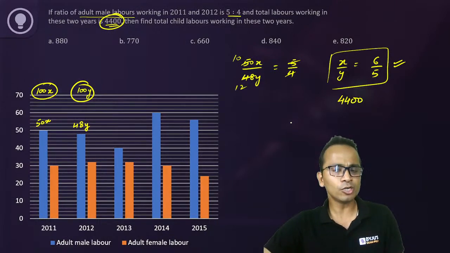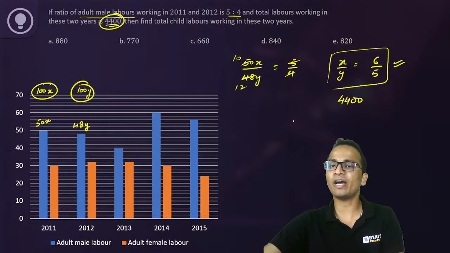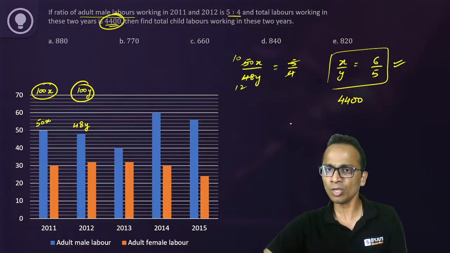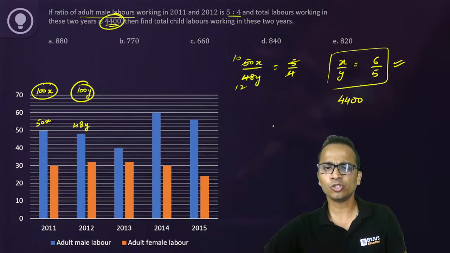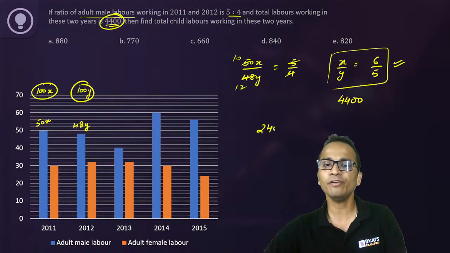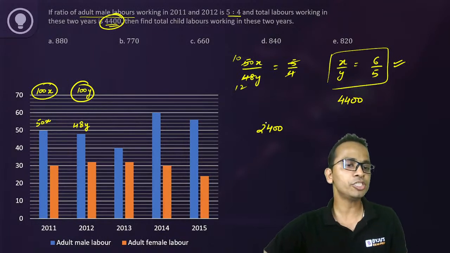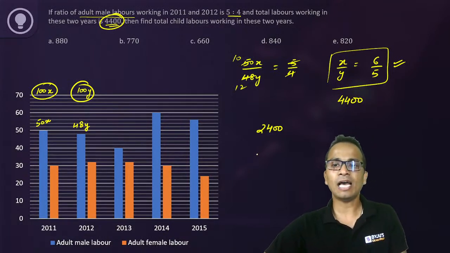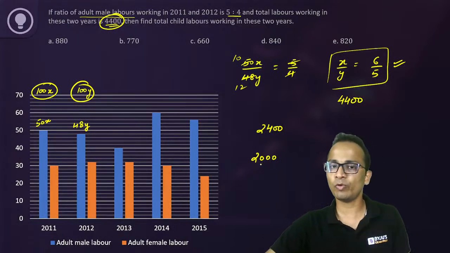So 4400 को क्या करना है, 6:5 के ratio में divide करना है. Right? Am I clear? So if you divide 4400 in the ratio 6:5, you will get 2400 as the population of 2011 and 2000 as the population of 2012.